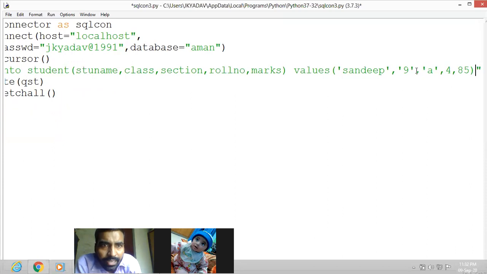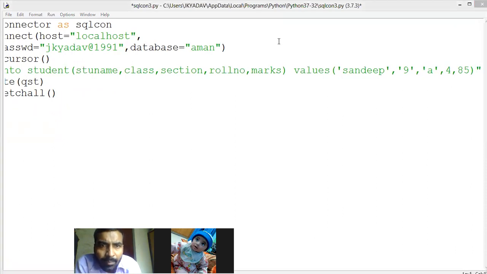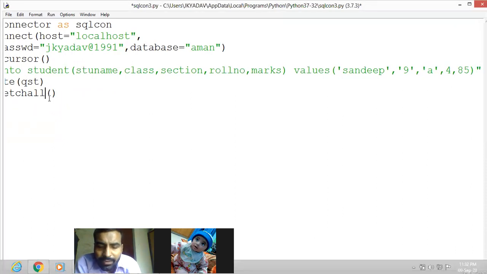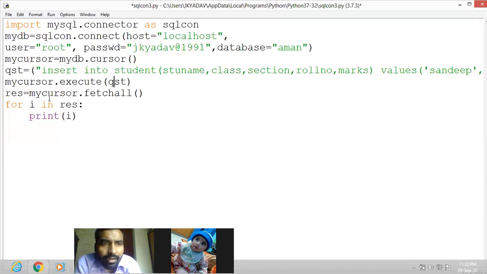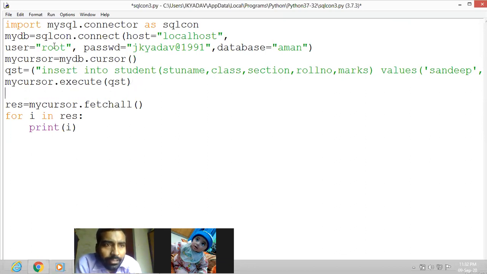Now you will see that the values will be inserted in the table. What will we do now? Here we have to write the commit command. Our connection name is mydb, so we write mydb dot commit.